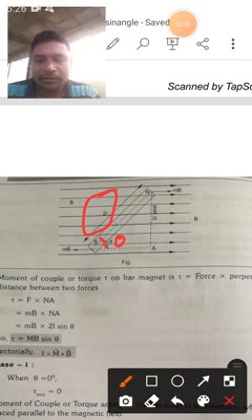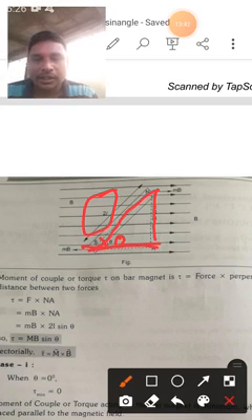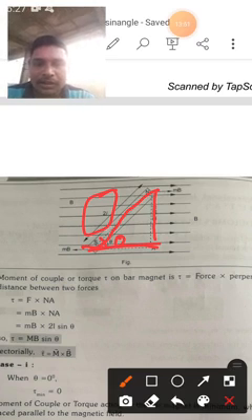Here I have drawn one triangle, with NA. We can draw one line, a normal, in the direction of SA, and you will get it like this. NSA is a triangle. Here torque is a vector quantity, and in it sin theta comes.